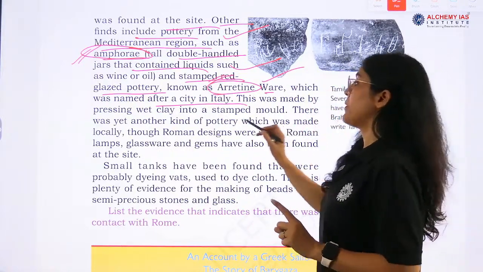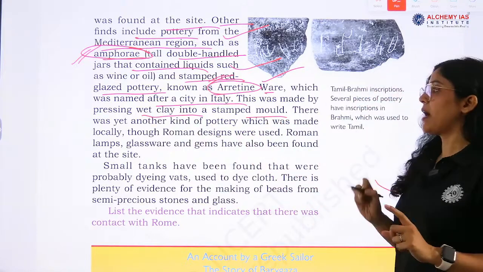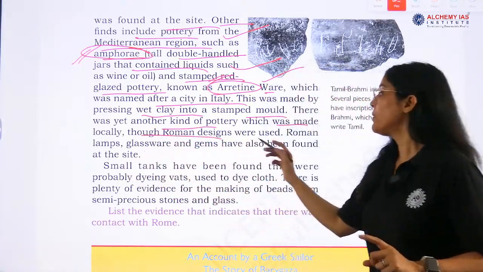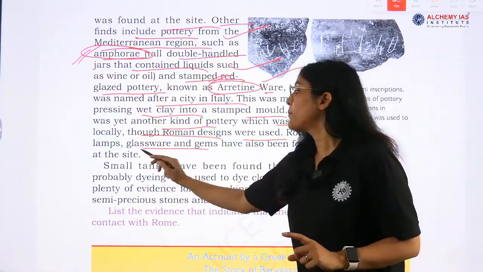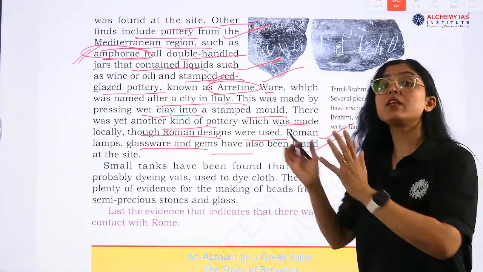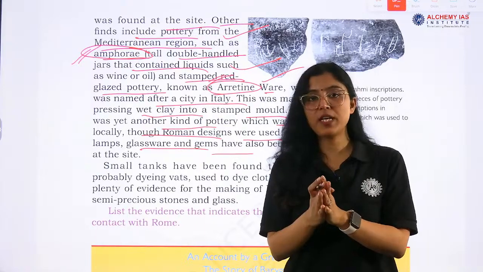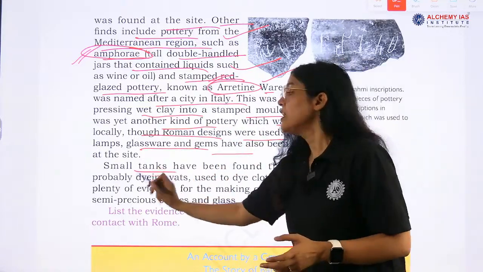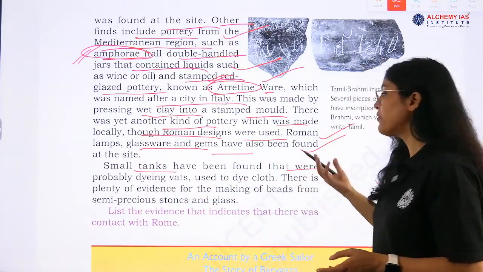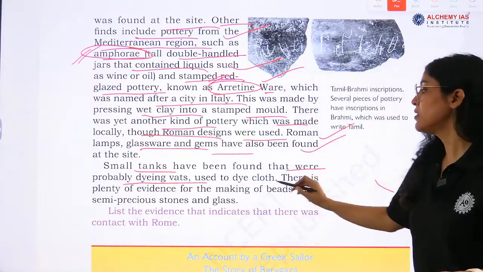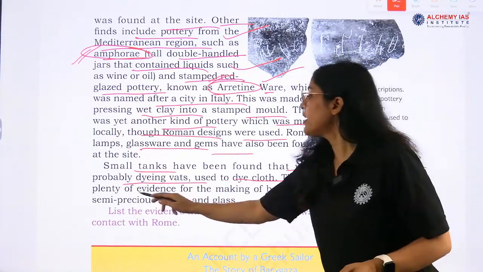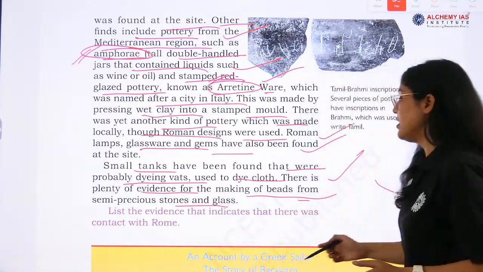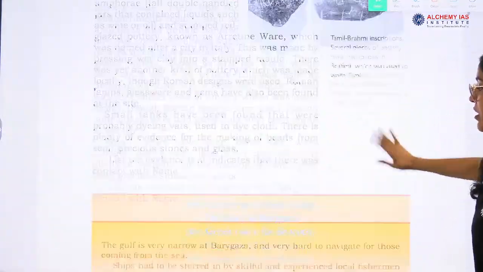This was made by pressing wet clay into a stamped mold. There was another kind of pottery which was made locally, though Roman designs were used. Roman lamps, glassware, and gems are also found at Arikamedu. Very important information, right? This is how we know the relevance of Arikamedu, because we have found these things. Small tanks have been found that were probably dyeing vats used to dye clothes, and there is also plenty of evidence for the making of beads from semi-precious stones and glass. Okay, let's move forward.